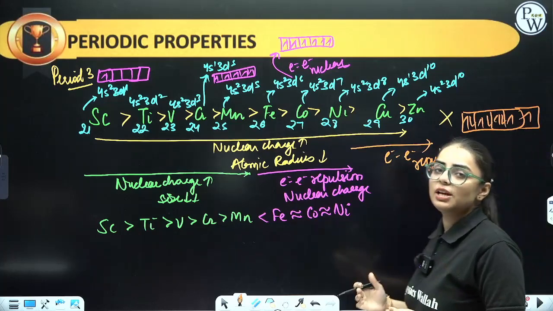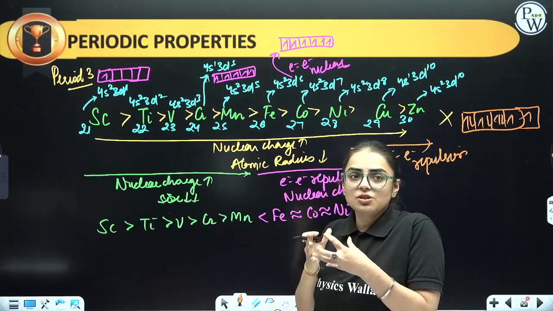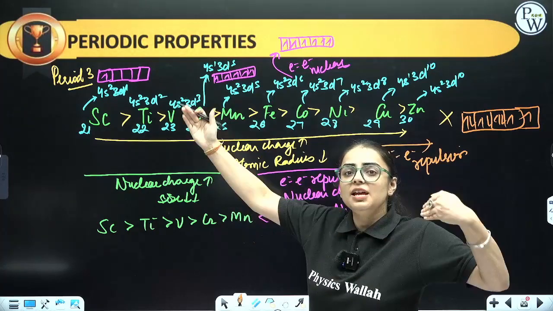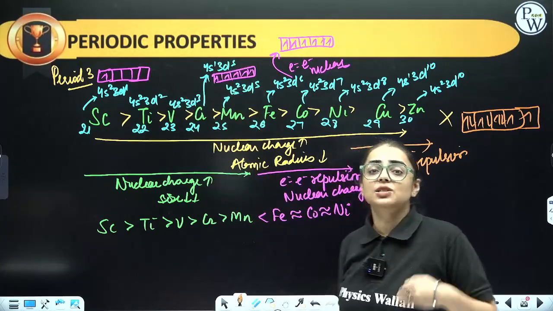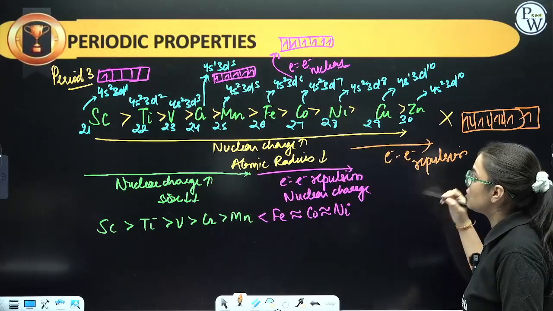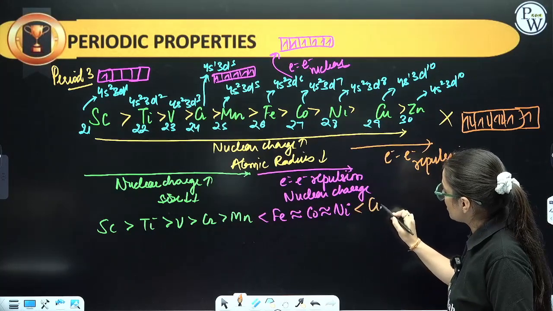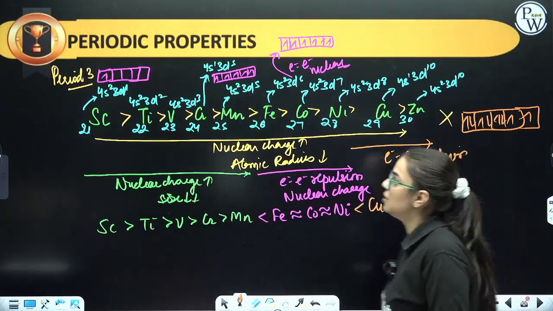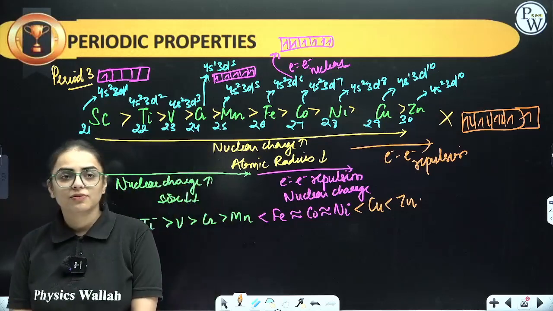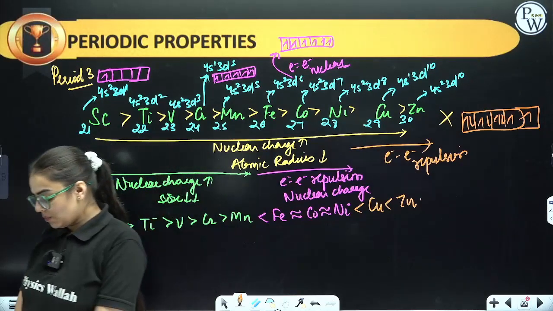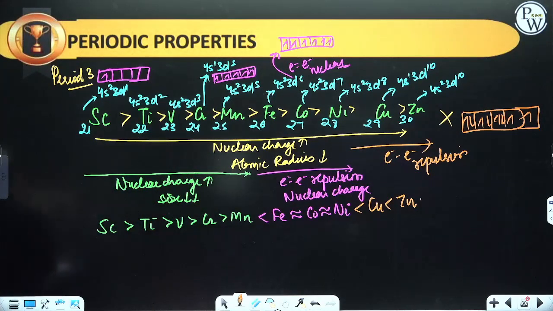Now when there is an electron repulsion, if the nucleus is over here and the inner electrons are repelling the outermost electron, it will go apart, and size will increase. So due to electron repulsion, size increases. So this is going to be the order for period number 3. Everybody please write it down, so that we can move on to the next part.